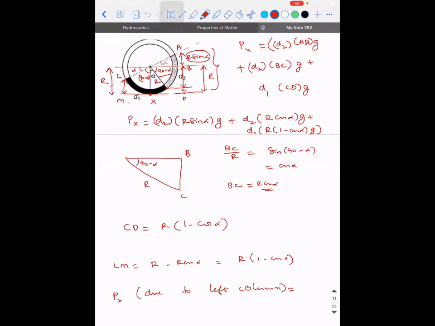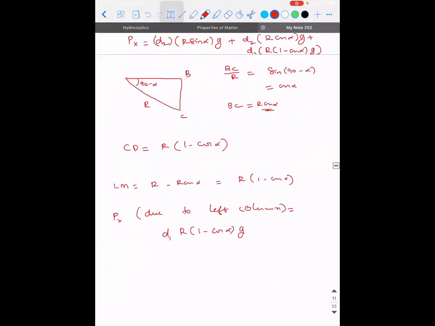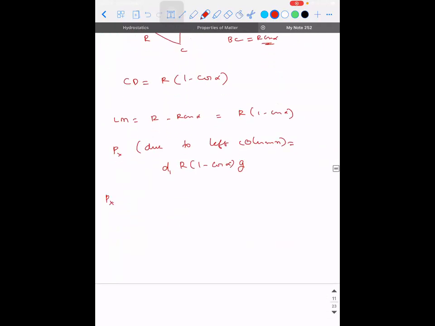So pressure at point X due to the liquid column on the left hand side, that is this portion, D1 into R into 1 minus cos alpha into g. Very good. So what formula did I apply? I just applied rho g h, nothing else. Okay. So pressure at point X due to the left column will be equal to pressure at the same point X due to the right column of the liquid.